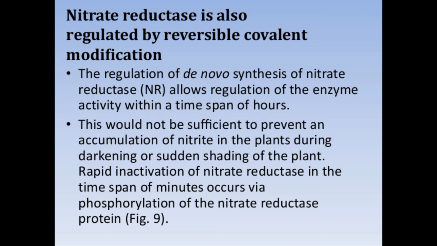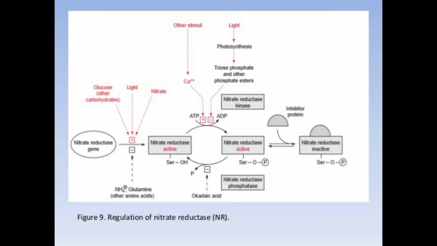This would not be sufficient to prevent an accumulation of nitrite in the plant during darkening or sudden shading of the plant. A rapid inactivation of nitrate reductase in the time span of minutes occurs via phosphorylation of the nitrate reductase protein. This is shown in figure number 9, regulation of the nitrate reductase.